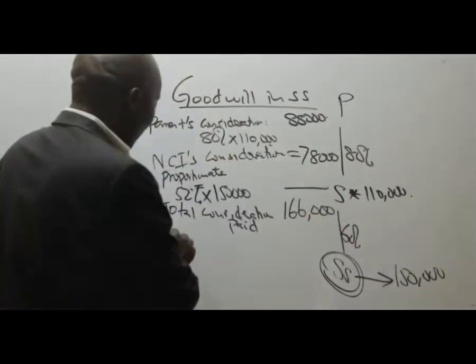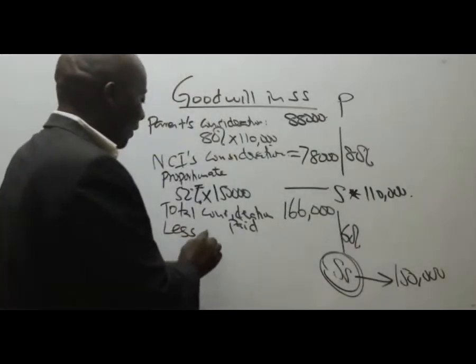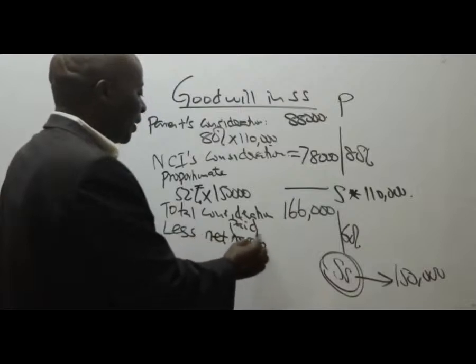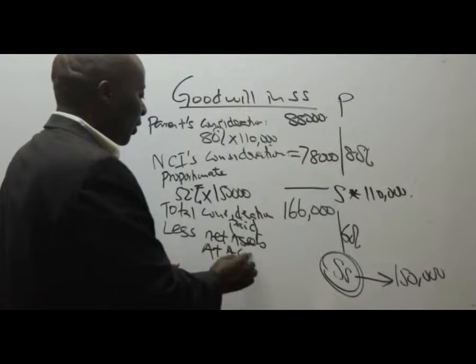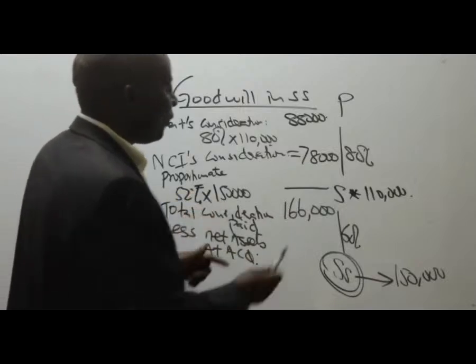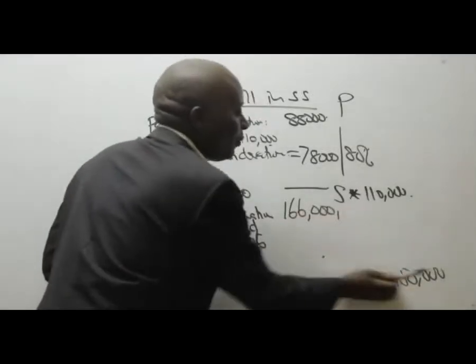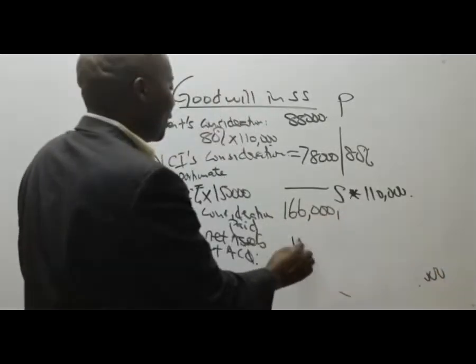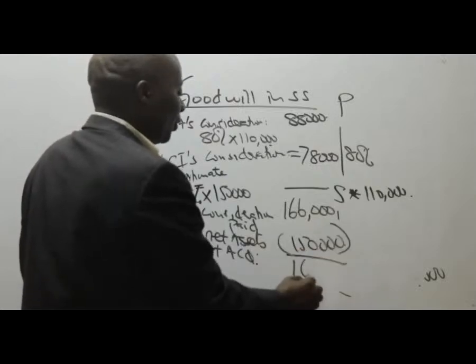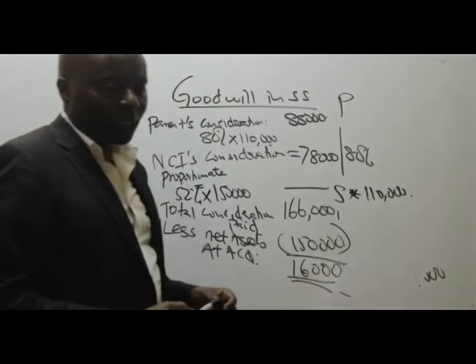So please come under, less the net assets at acquisition. Are you able to remember the figure of net assets? You gave me a figure of 150,000. So please go ahead and subtract for you to give me the goodwill. So the goodwill will be equal to 16,000.